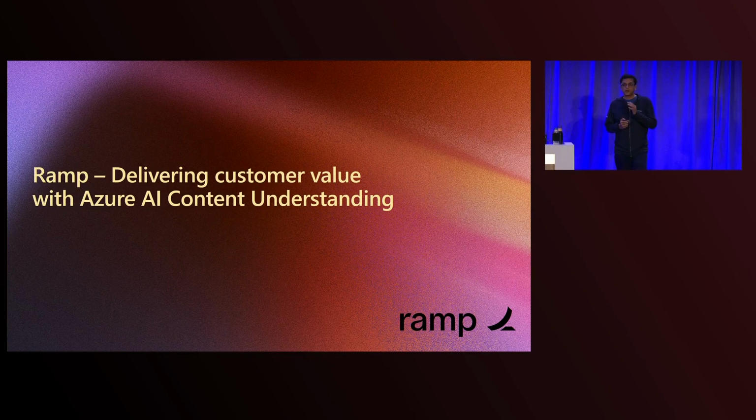Before we go into all of that, I wanted to take a moment to play a short video that one of our customers, Ramp, recorded for us. They are an all-in-one financial operations platform. They use content understanding to transform receipts, bills, and multi-line invoices into structured data automatically. They're leveraging the pre-built invoice template and experimenting with custom extraction capabilities across various document types. So let's watch the video.